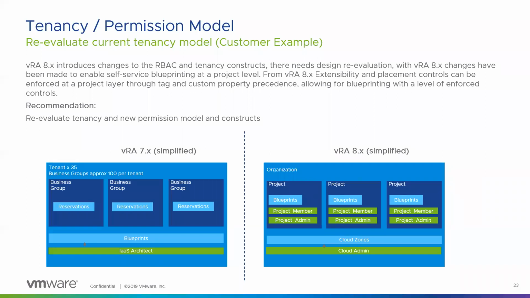All design items like blueprints are scoped within the project itself. And within the project, you have individual admins and members. This enables, like I said, much cleaner management and better access control. And more granular access control can be defined with custom roles, which we are going to introduce in the product going forward.